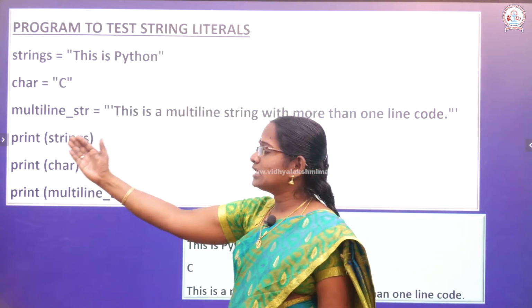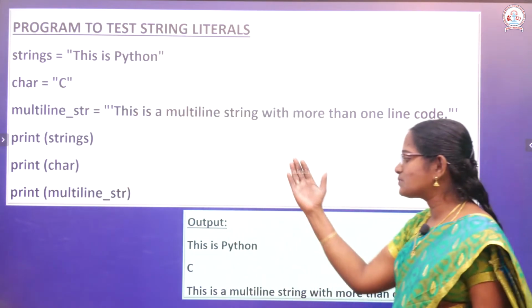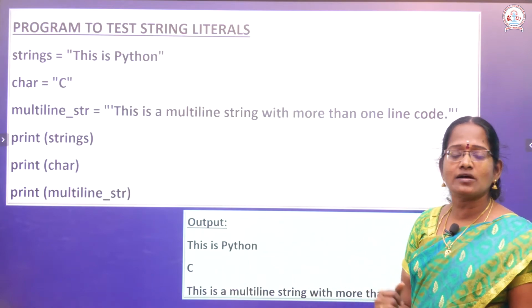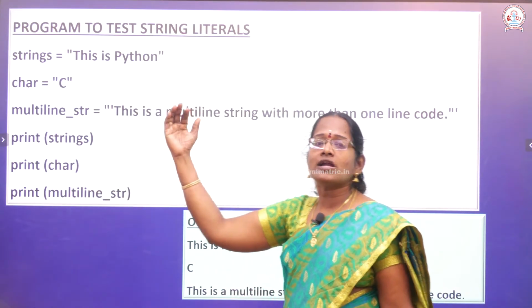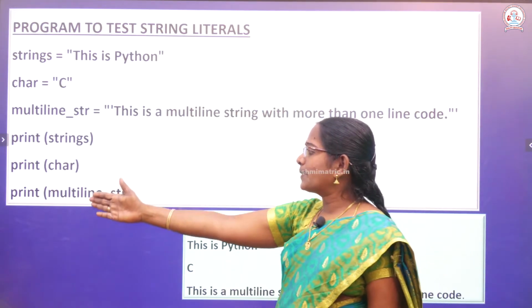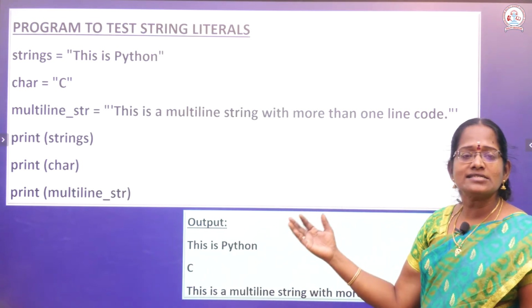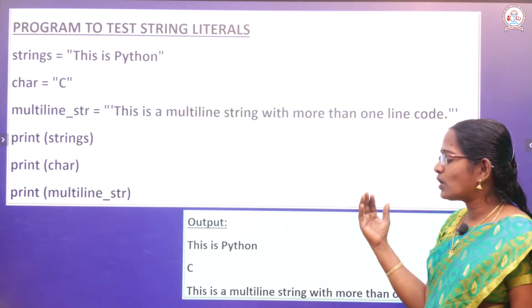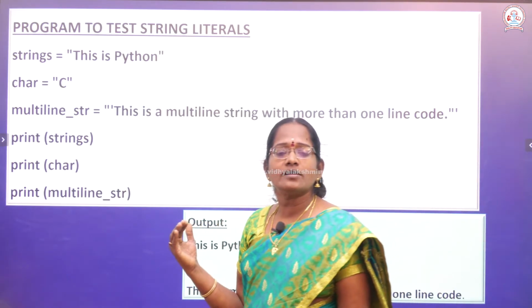So here we print the string. What is the value stored in the string? "This is Python" will be printed on the screen. Another one, print the character variable, and it is automatically printed on the screen. Another one, print the multi-line string. The multi-line string contains "This is a multi-line string with more than one line", and this information is automatically printed on the screen.